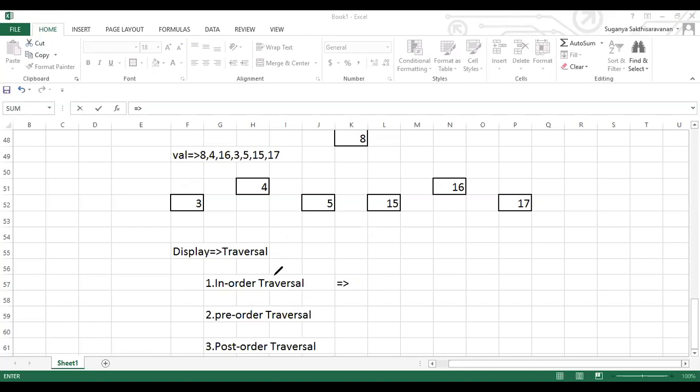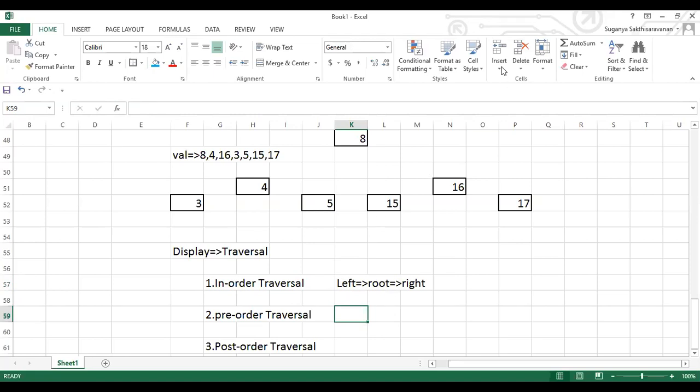In-order traversal, what is the order of it? Yes, you're right. Good. It is all about left, followed by root, and followed by right. So this is in-order traversal: first the left node, then the root node, then the right node.